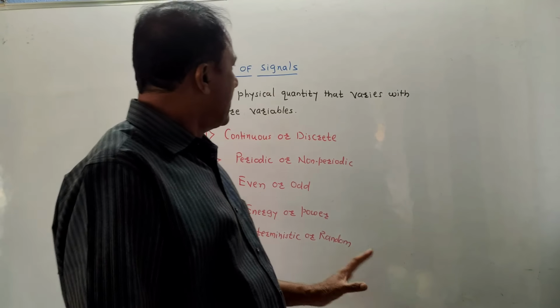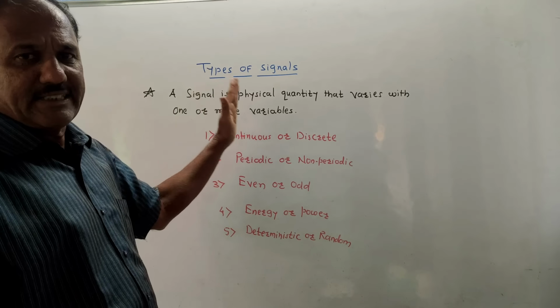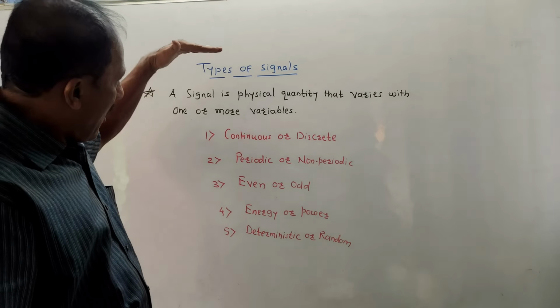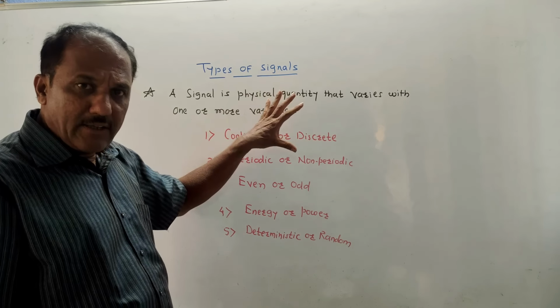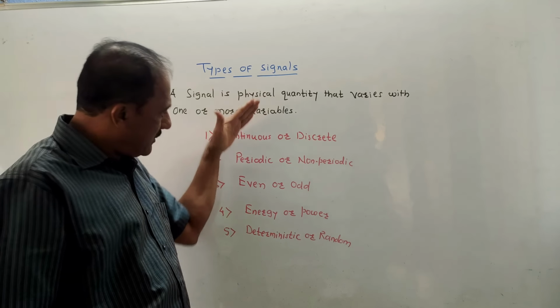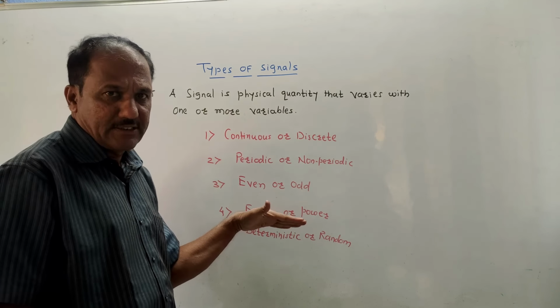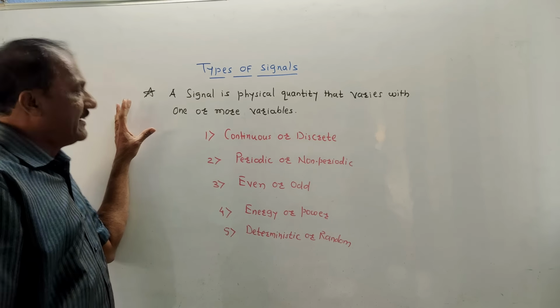Dear students, this is the first session for the subject signals and systems. I will explain to you the different types of signals. This topic is very important because we will be using these words, these types of signals, throughout this subject. So first of all, the definition of the term signal.